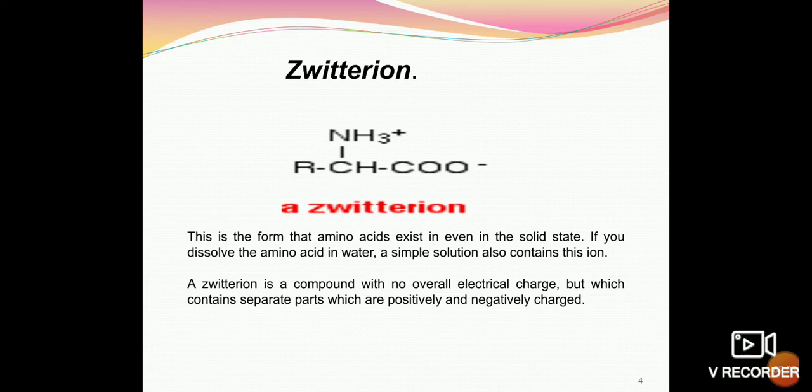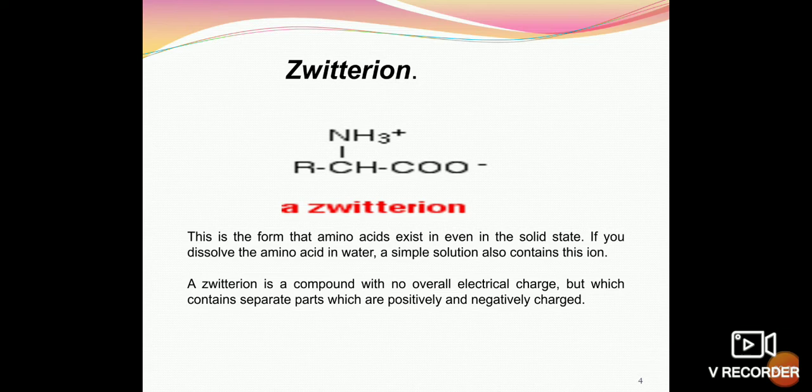This is the form that amino acids exist in even in the solid state. And if you dissolve the amino acid in water, a simple solution also contains this ion. It means it is stable. This is amphoteric in nature.